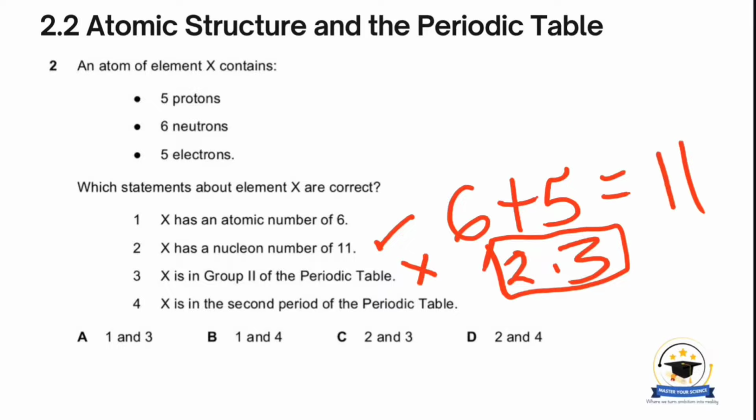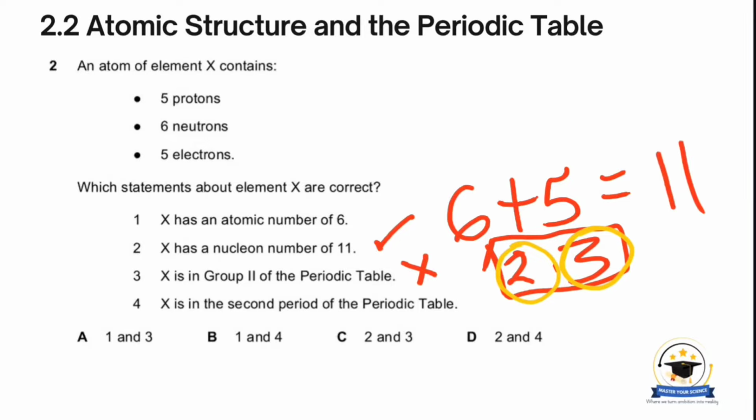Then number 4 says X is in the second period of the periodic table. So the period number is equal to the number of occupied electron shells, and in this case, from the electronic configuration, we can see we've got 2 occupied electron shells.